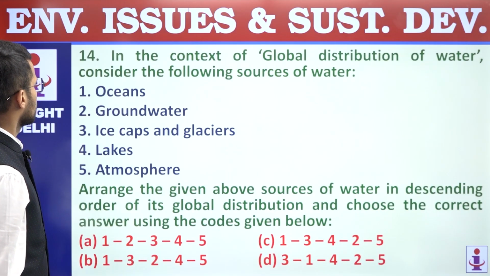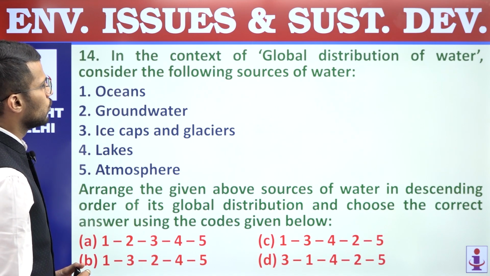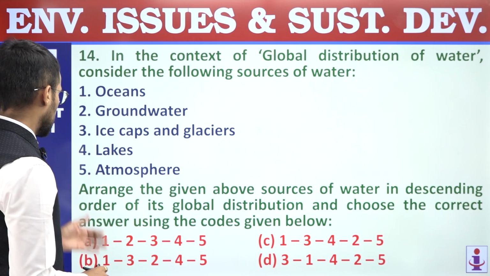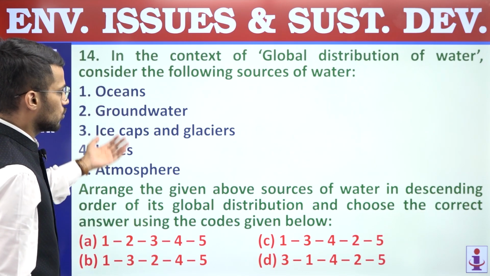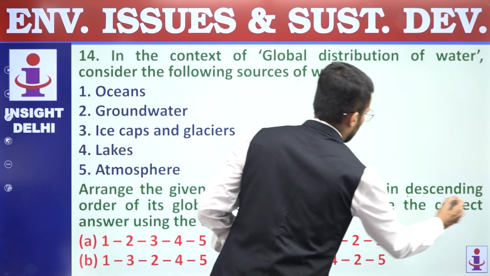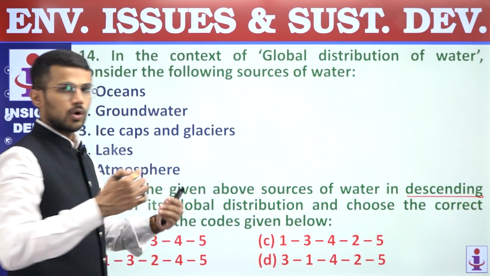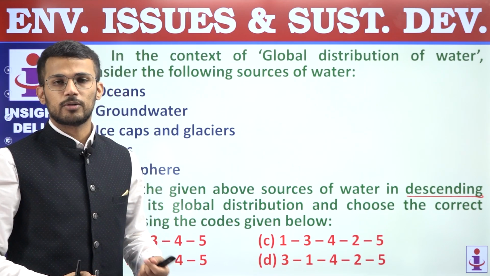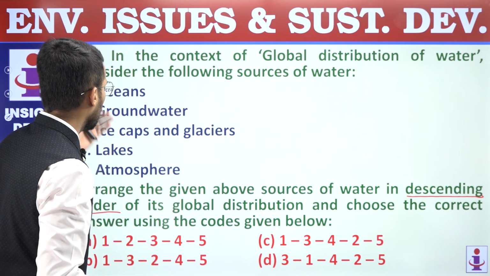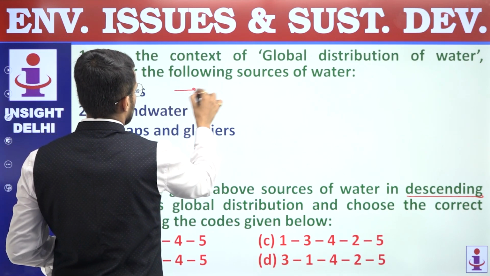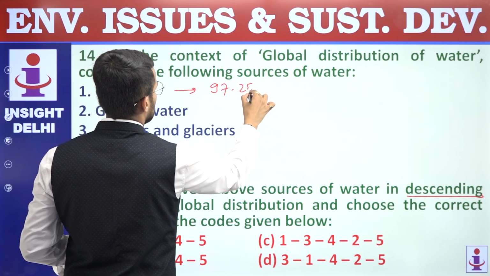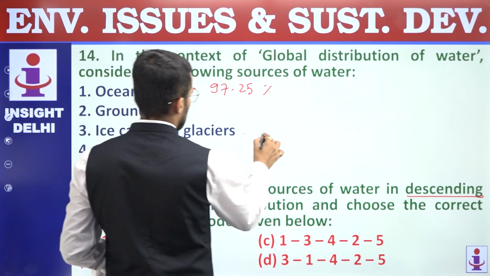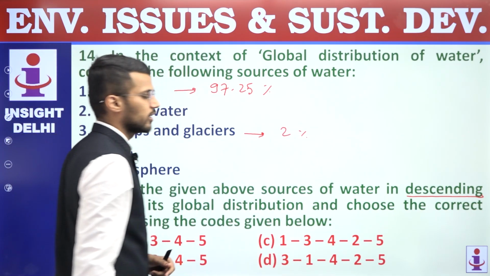Right? Next, 14th. In the context of global distribution of water, consider the following sources of water. We are supposed to arrange these sources of water in descending order, that means from the source where water is highest to the source where water presence is lowest. Out of all these, oceans have almost 97.25% of water. Then it is followed by ice caps, where approximately 2% of water is there.